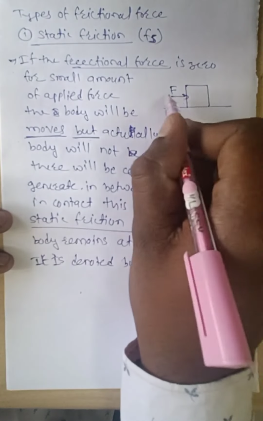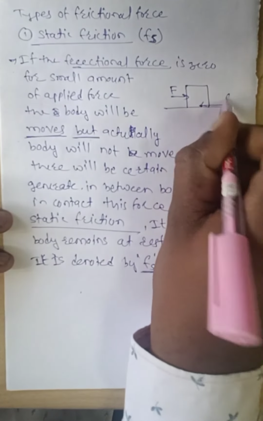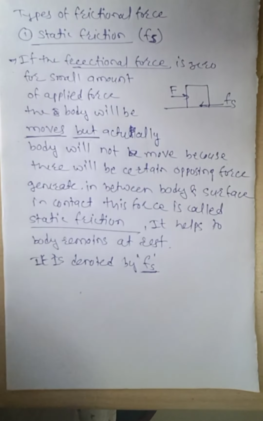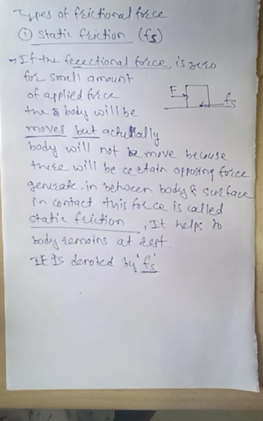If you apply a force in one direction, the static friction will be in the opposite direction to that of the applied force. If you continuously increase the applied force, the static friction also increases up to a certain limit. If you apply force beyond that limit, the body starts to move. So static friction has a certain limitation.